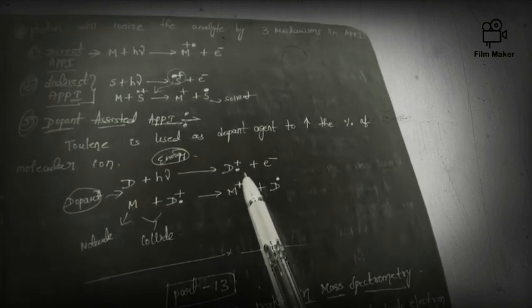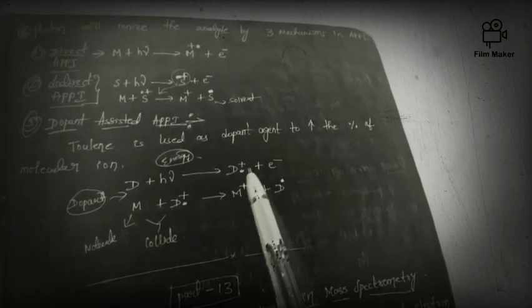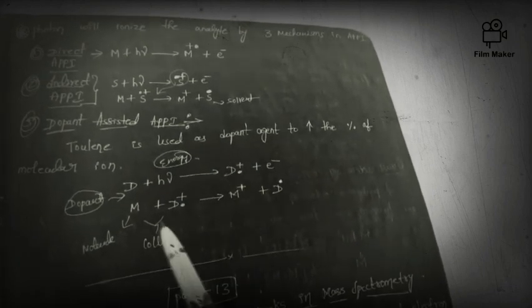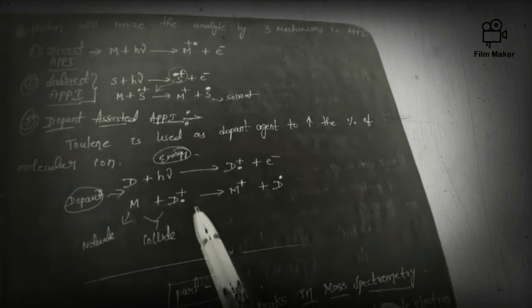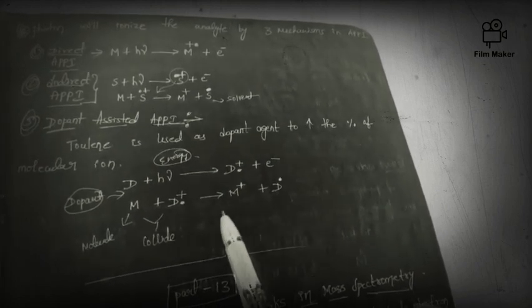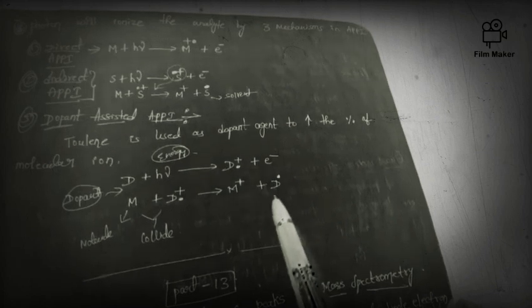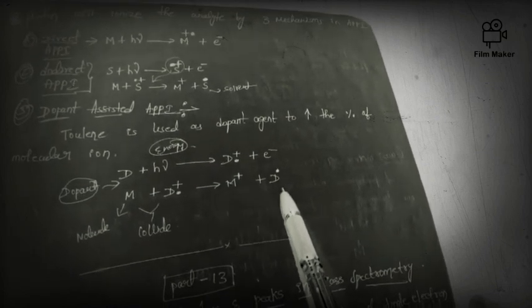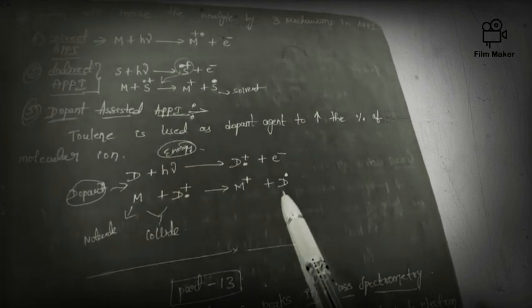Next, the molecule and this radical cation of the dopant will collide, and M will get the positive charge. As M gets the positive charge, the dopant will get only a single electron, so that the dopant radical is formed.